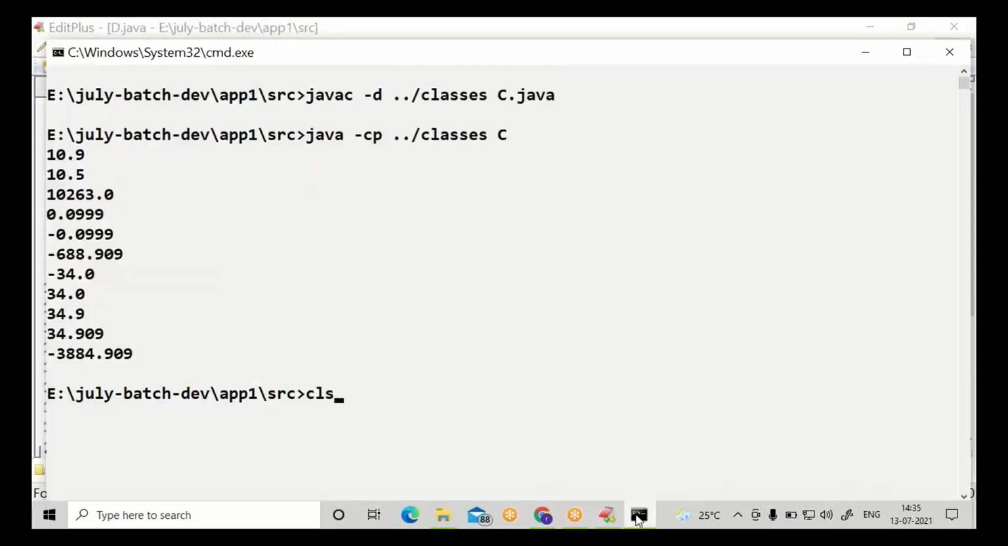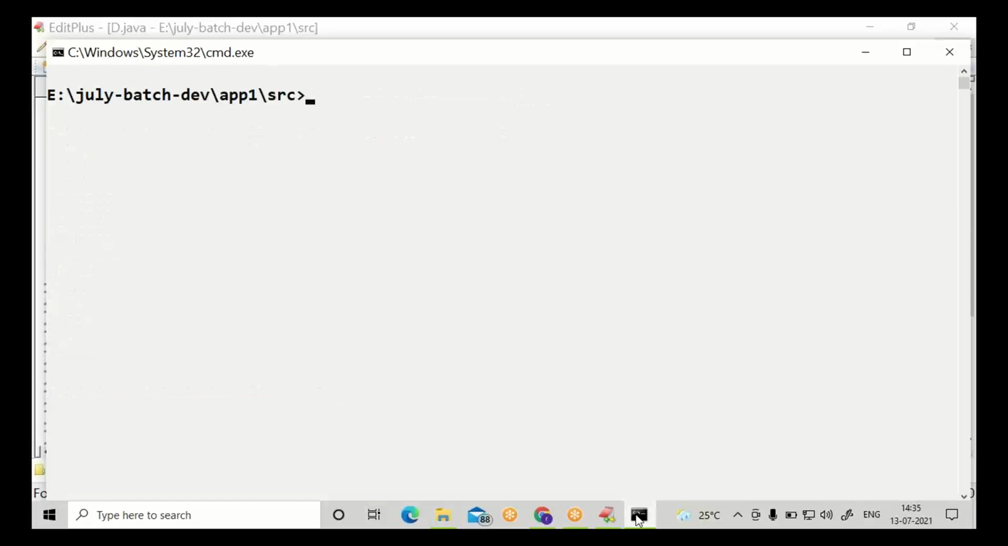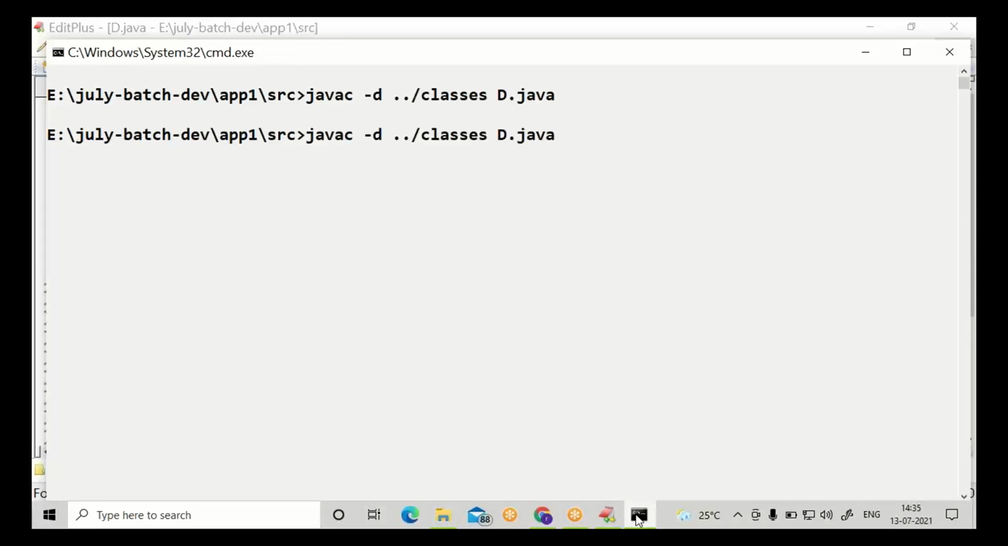Try compiling and running. You know CLS, go two times up arrow, modify from C.java to D.java. Again two times up arrow, modify from class name C to class name D. This is the third type of literal, third type of value, character value, single character, char data type, char literal.